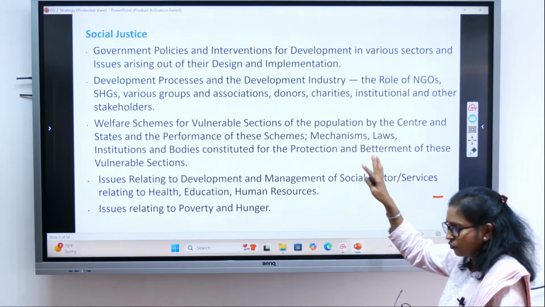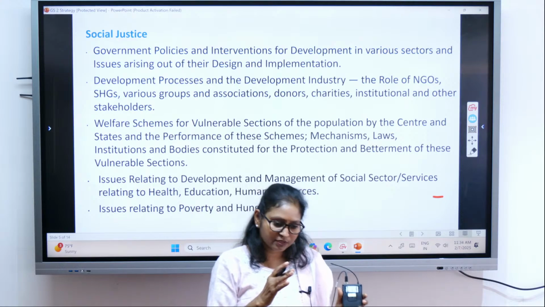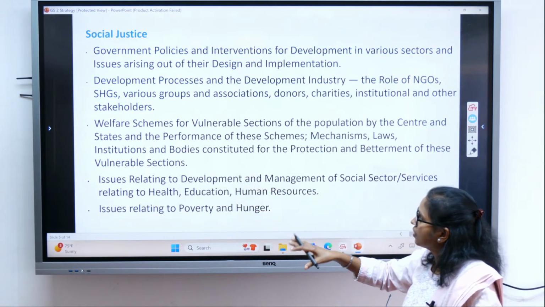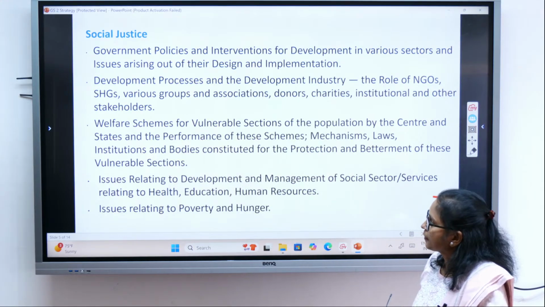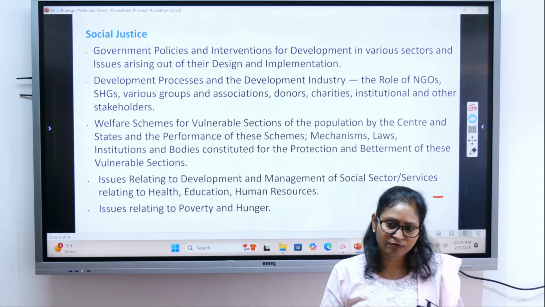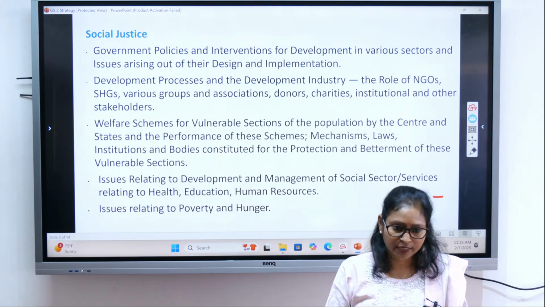Then the parts we have done, polity and constitution. Whatever parts we have discussed, that will come under your polity and constitution. Then the second part is your social justice. So as I have mentioned, social justice are those programs basically which are meant for the upliftment of the vulnerable section of the society, right?